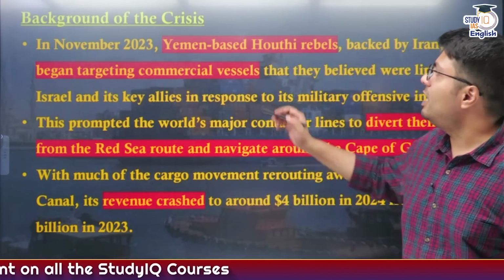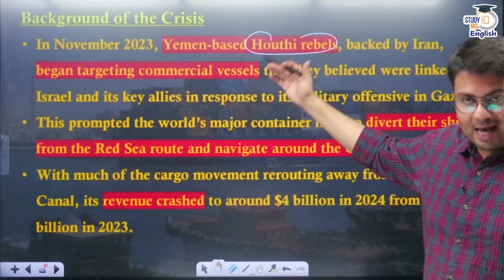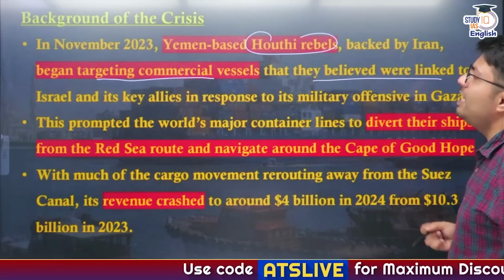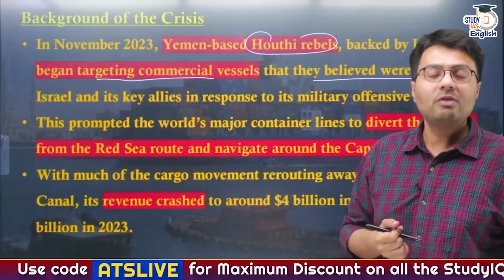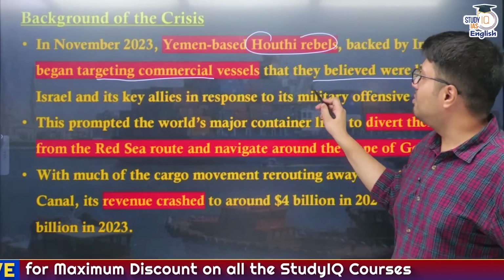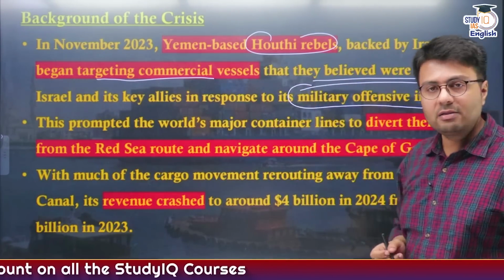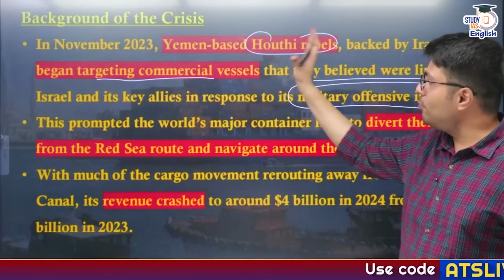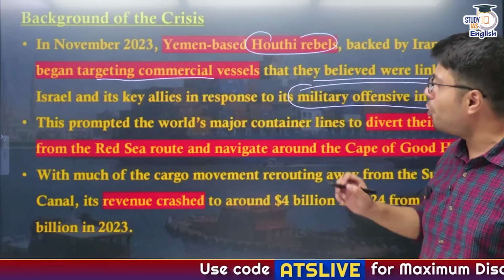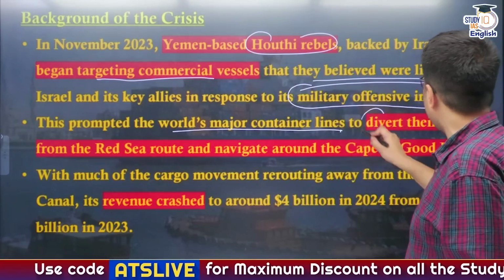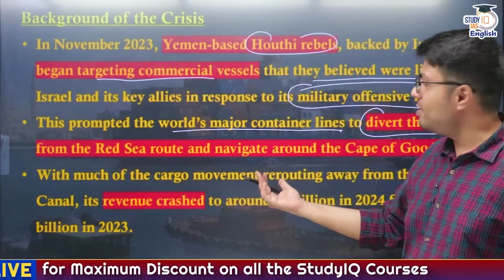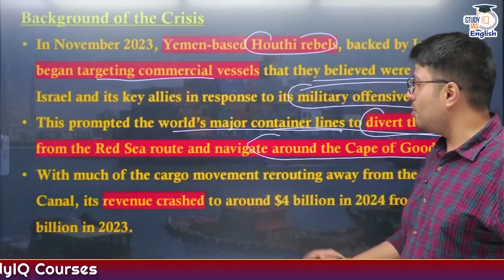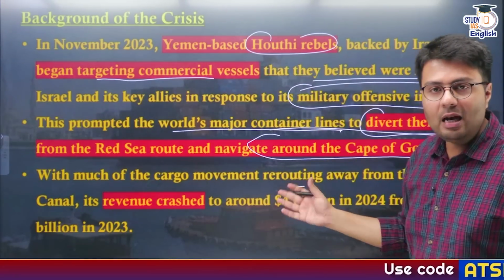Now, in November 2023, Yemen-based Houthi rebels, which were backed by Iran as their form of axis of resistance, began targeting commercial vessels that they believed were linked to Israel and its key allies in the region, that is US and other countries, because Israel was conducting its military offense against another axis of resistance organ of Iran, that is Hamas in Gaza, right? So this violence by Houthi against the commercial vessels belonging to Israel prompted the world's major container lines to divert their ships from Red Sea and from Suez Canal region, and they rather took a longer route through Cape of Good Hope.